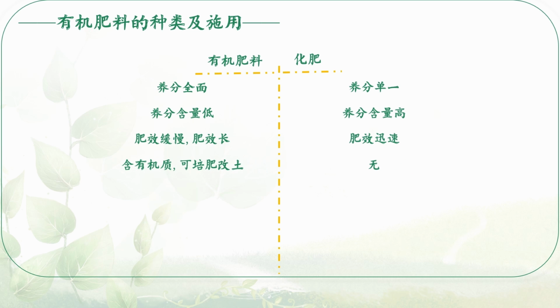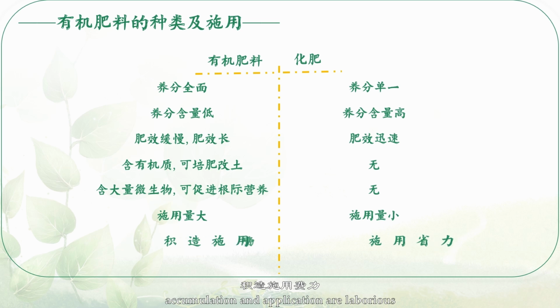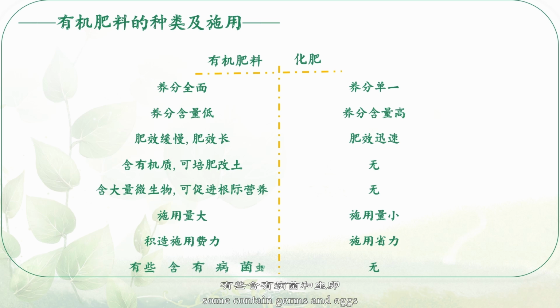Compared with chemical fertilizer, organic fertilizer has the following characteristics: comprehensive nutrition, low nutrient content, slow fertilizer efficiency. Organic substances can be used to fertilize and improve soil, and it contains a lot of microorganisms to promote rhizosphere nutrition. Large amount of application; accumulation and application are laborious. Some contain germs and eggs.